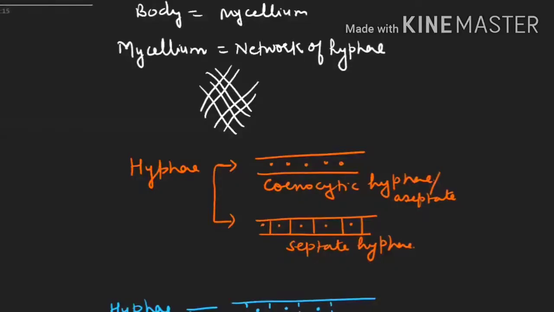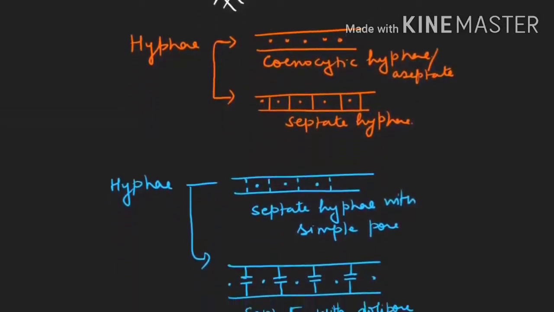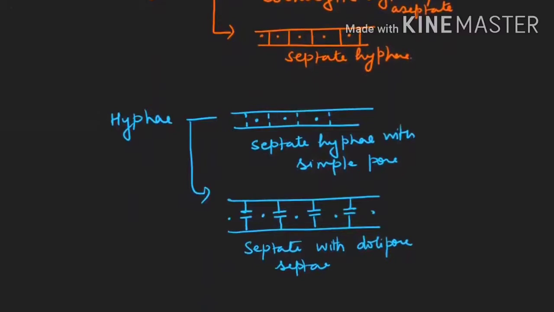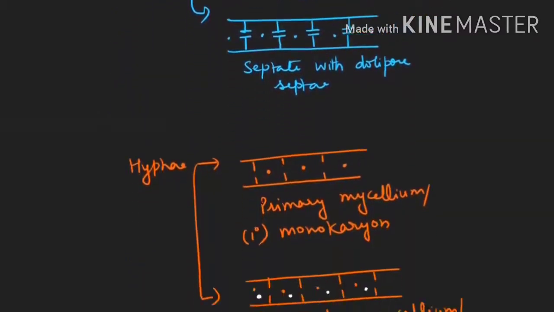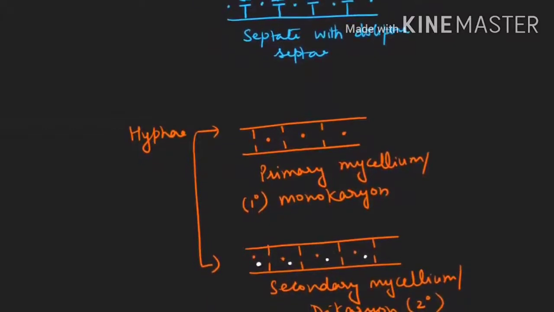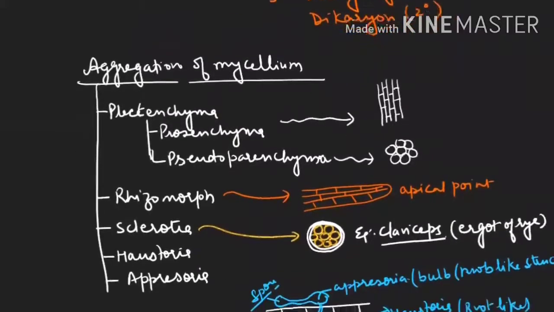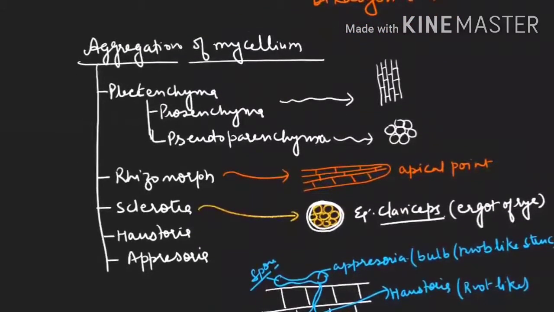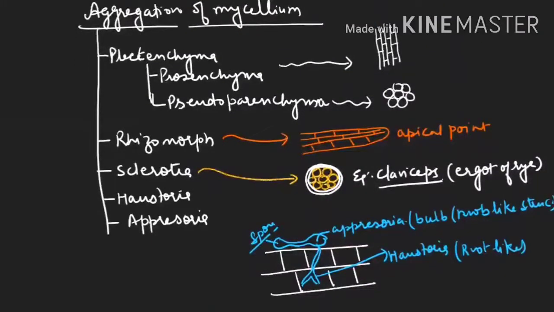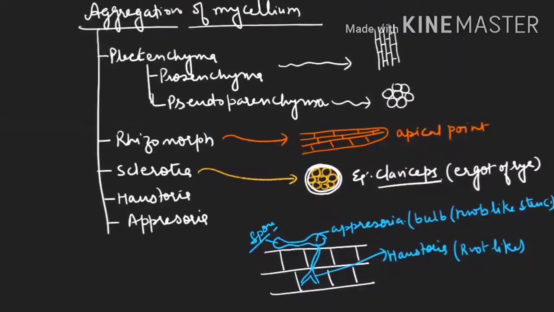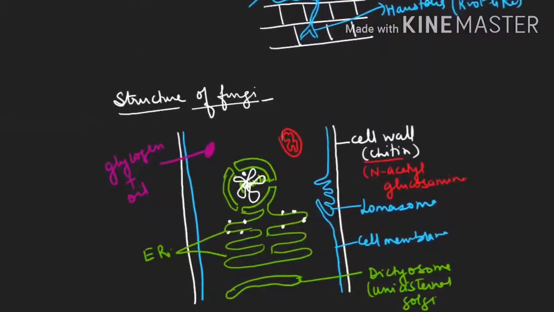The body is known as mycelium, and mycelium is a network of hyphae, which can be either cenocytic or septate hypha. If it is septate hypha, it can be with simple pore or with jolly pore, or it can be with primary mycelium or with secondary mycelium. They can take different structures. They can make plectenchyma, or rhizomorph, or sclerotia, or haustoria, or appressoria. And this is the structure of the fungus, a typical eukaryotic cell.